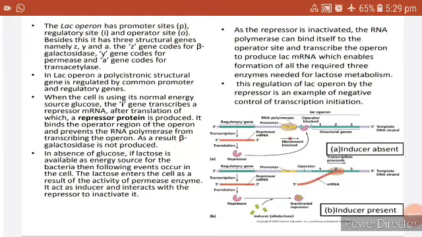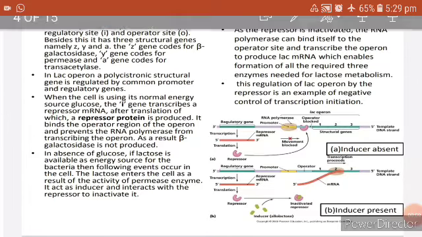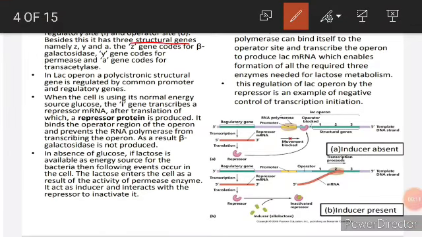The lac operon has a promoter site P, regulatory site I and operator site O. Besides this, it has 3 structural genes, namely Z, Y and A. The Z gene codes for beta-galactosidase, the Y gene codes for permease and the A gene codes for transacetylase. In the lac operon, a polycistronic structural gene is regulated by a common promoter and regulatory gene. So what is polycistronic here? Where one promoter regulates many genes, like here one promoter regulates the Z, Y and A genes. So that is what is called polycistronic.